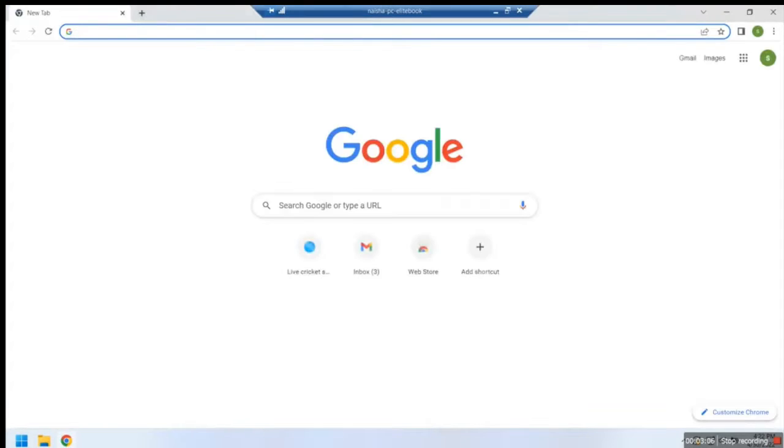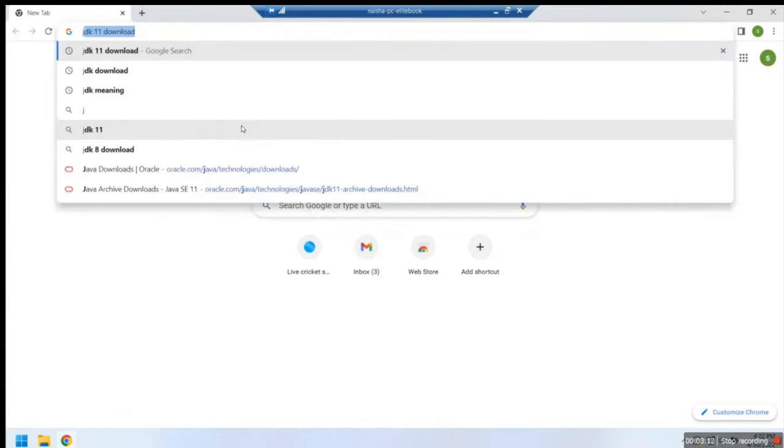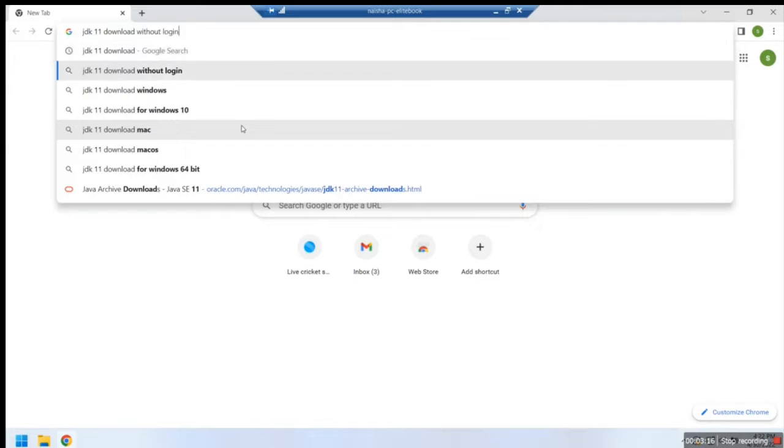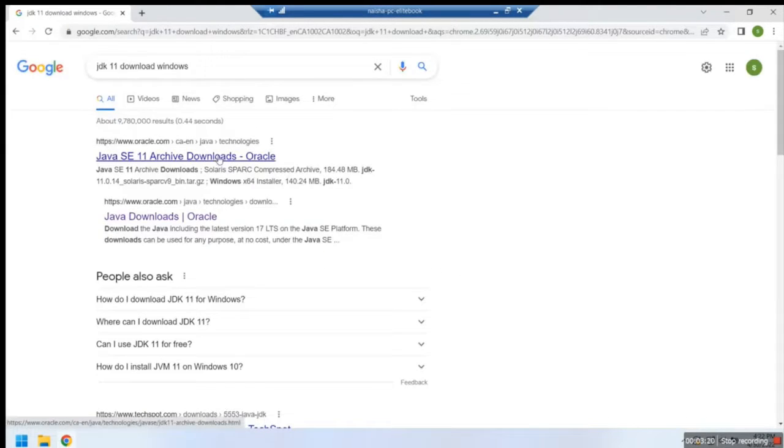So now to install JDK, I open the browser and type JDK download. Currently JDK 11 is the stable version, so I have selected JDK 11. Go to the Oracle website link and download the JDK for your operating system.